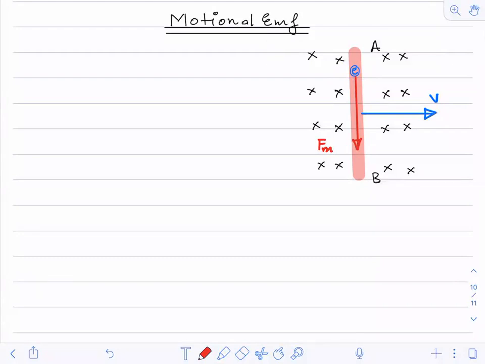Now see here. When so many electrons move downward, which part will become positively charged? Part A or part B? Part A will become slightly positive in nature. Part B becomes slightly negative in nature.